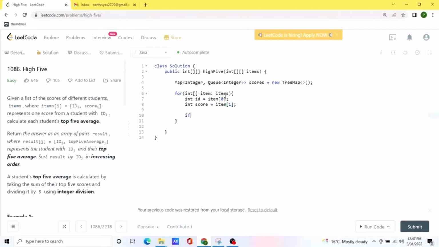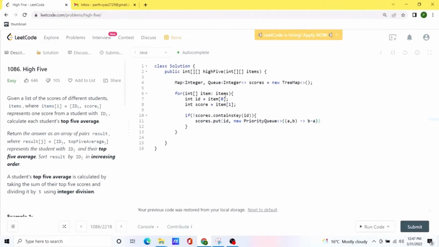So first we are going to check if the current ID already exists inside our hash map or not, and if it does not exist, we will add it there. And we are also going to initialize a priority queue to manage the heap property, where we are going to store all the values in a decreasing manner. By default, all the values in the priority queue are stored in an increasing manner. So this is the way to reverse that order.